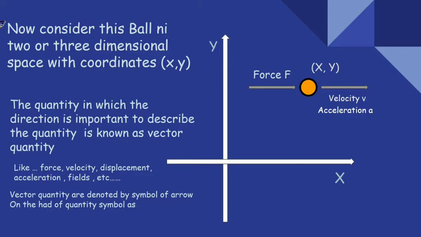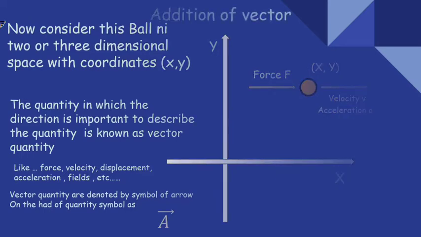And vector quantities are denoted by an arrow symbol on top of the quantity, for example vector A. Here I read it as vector A. So this is the simple understanding about vector quantity. Now let's see some algebraic operations. First we see the addition of vectors.